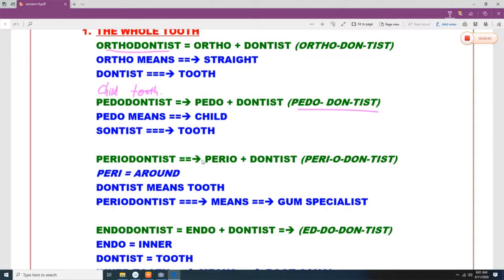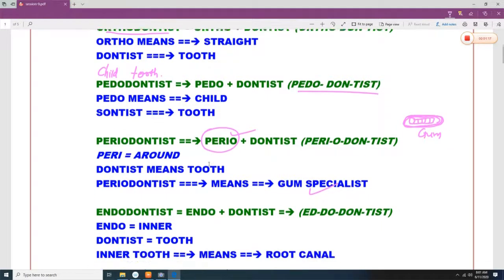Periodontist. Now what is the meaning of perio? Perio means around. Let's say this is the teeth. Around the teeth, if somebody is studying the things which are around the teeth, then he is known as a periodontist. Around the teeth there is the gum, so he is known as a gum specialist.